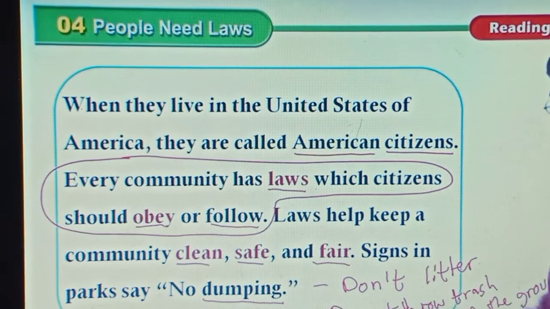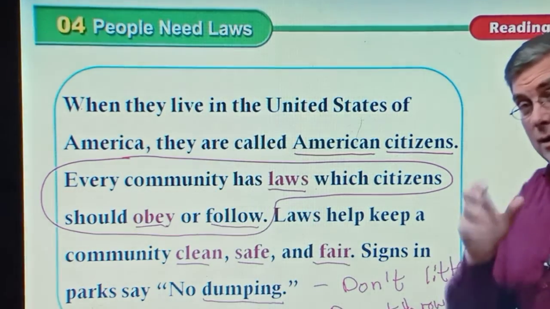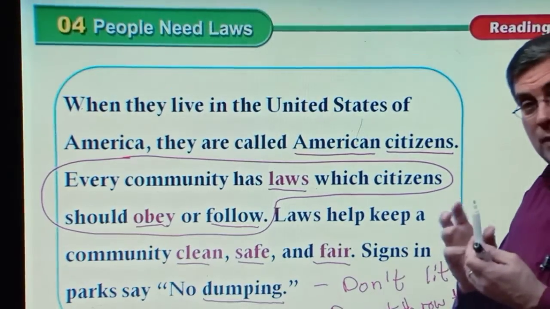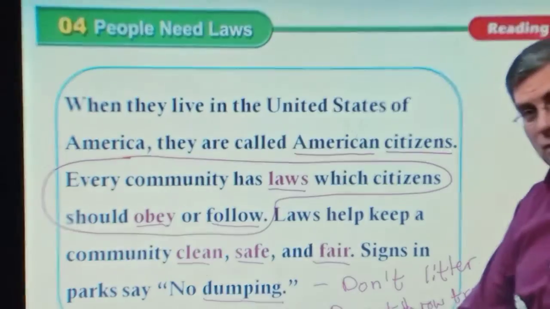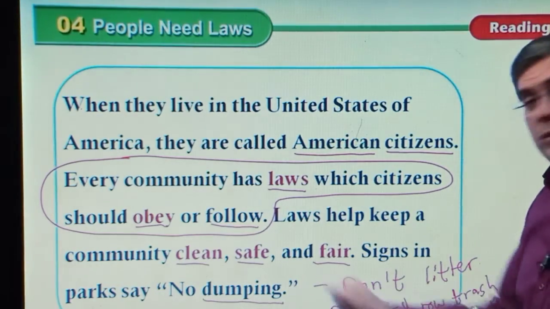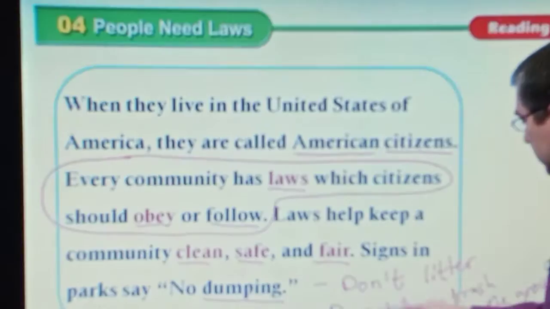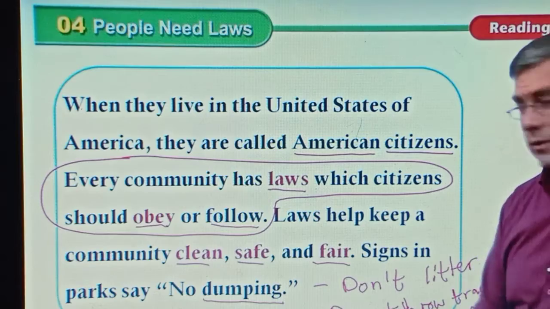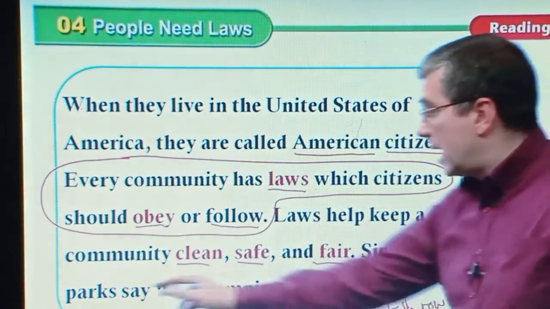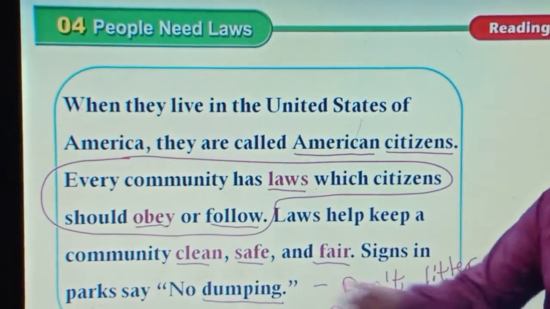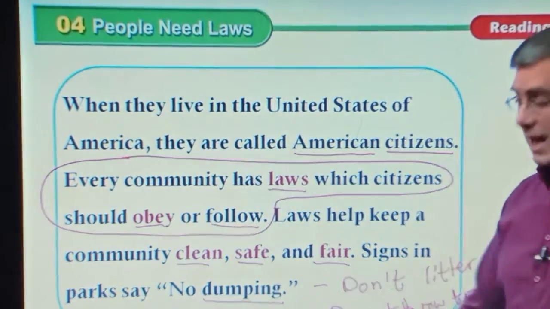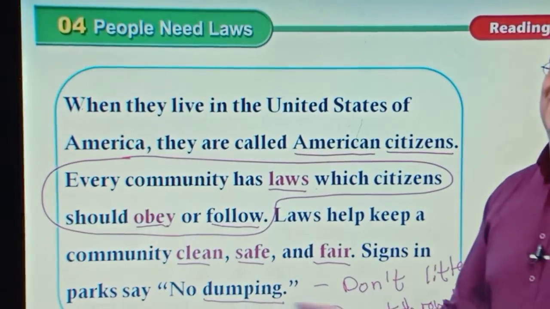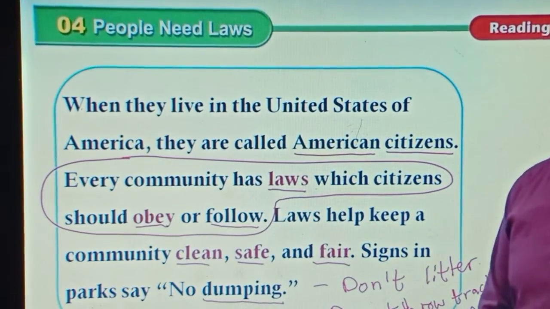If you're eating something, a piece of candy, or something wrapped, and you finish eating, don't grab it and throw it on the ground, right? Don't dump your trash, don't litter. Of course, you should not throw them on the ground. Put it into the rubbish bin.